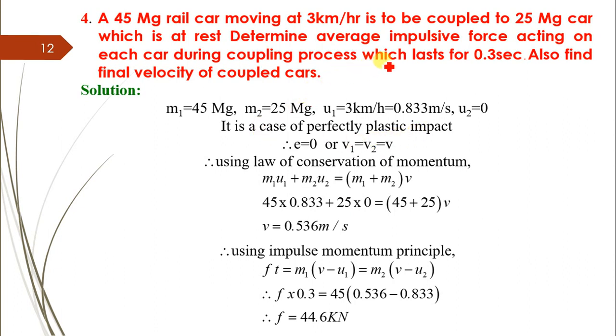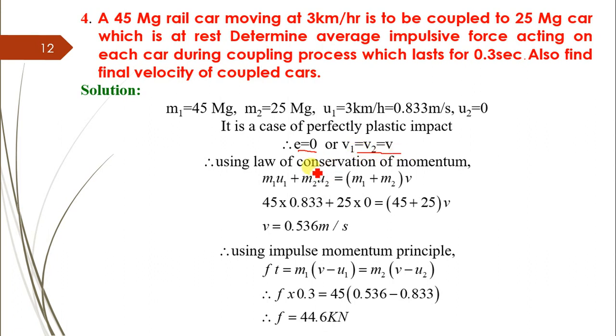Why? Because both the cars are coupled to each other. This means that after the impact both the cars are moving with the same speed and hence it is considered a perfectly plastic impact. And we know in case of perfectly plastic impact e equals 0 and v1 equals v2 equals v.